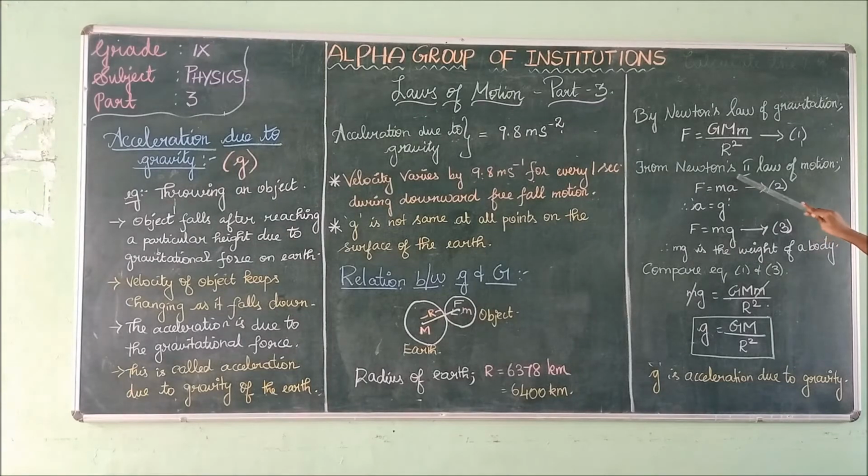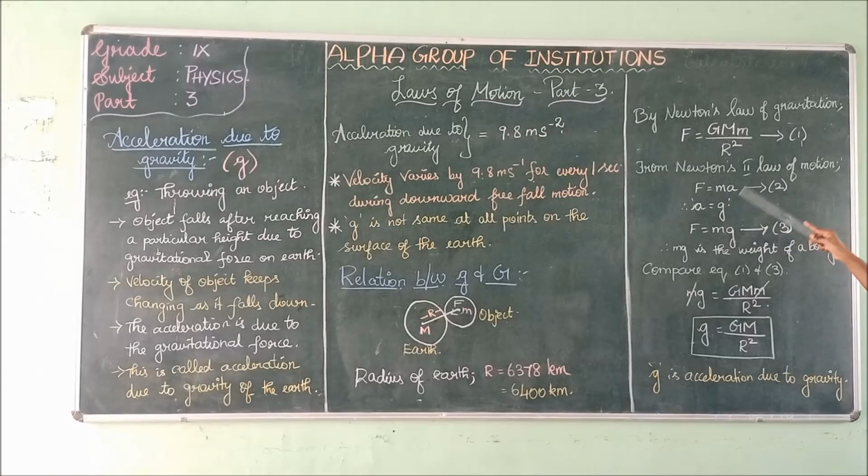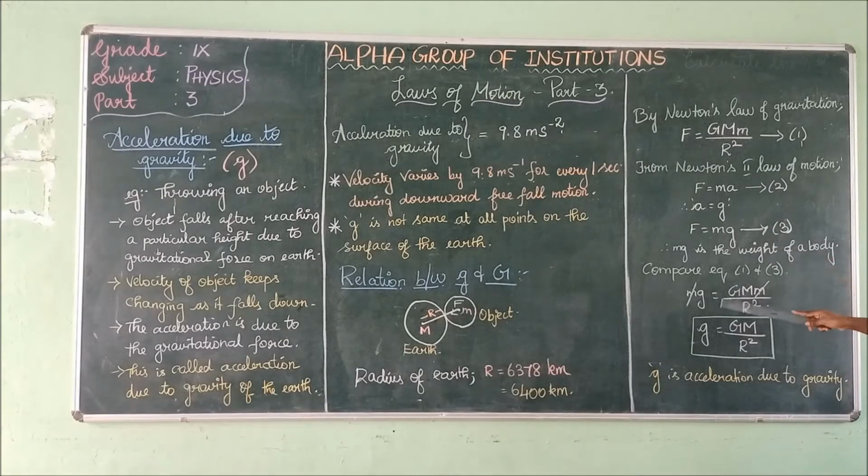This acceleration we are considering as acceleration due to gravity, so a equals g. F equals mg, consider this as equation 3. We are going to compare equation 1 and 3. mg equals G M m divided by R squared. This m and this m get cancelled.